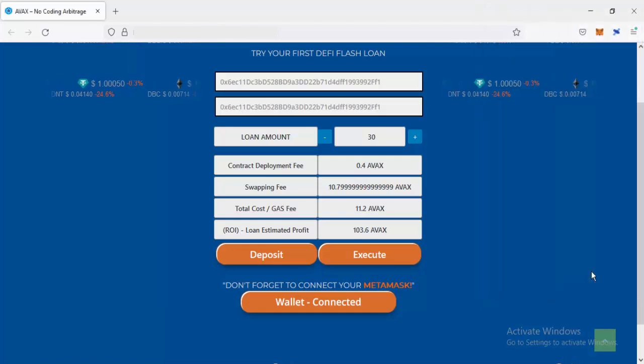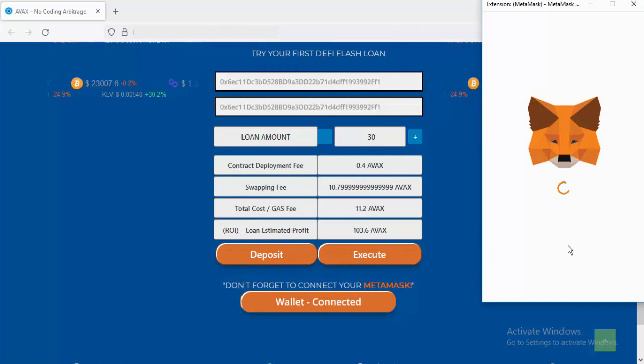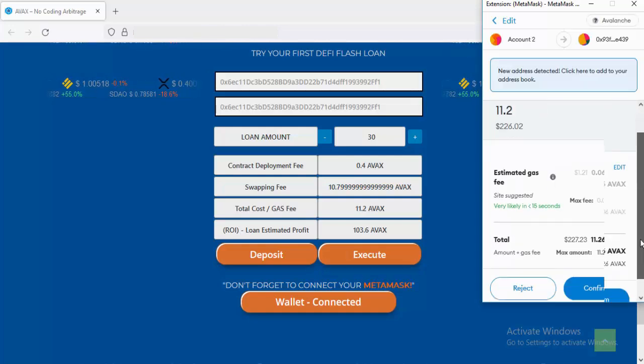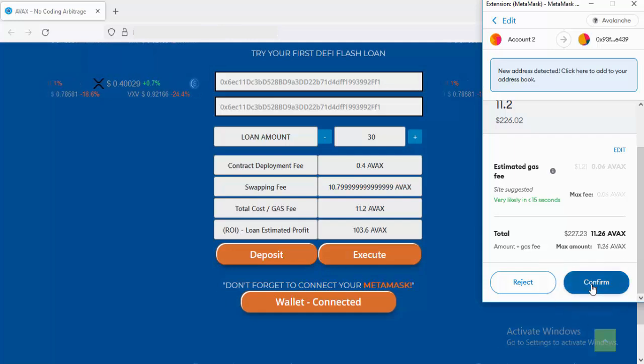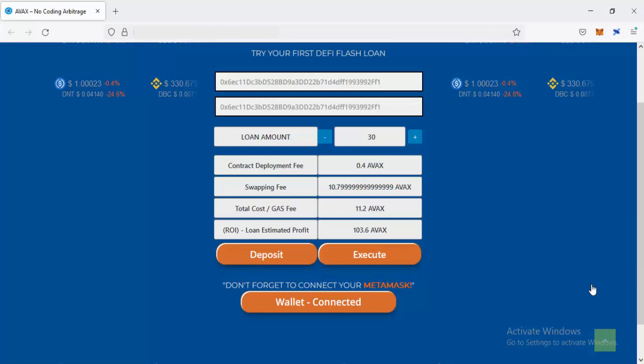Now after connecting to MetaMask, just click Deposit. Then wait until the notification shows up, and click Confirm. And wait for the confirmed transaction.